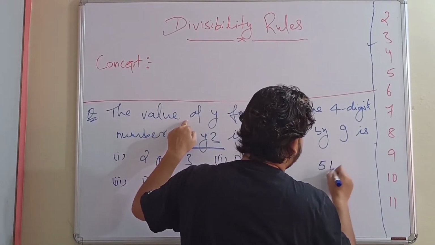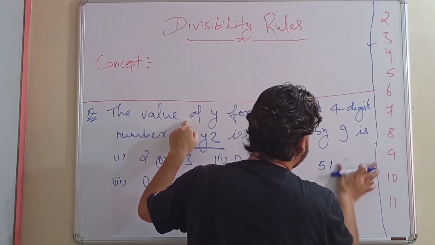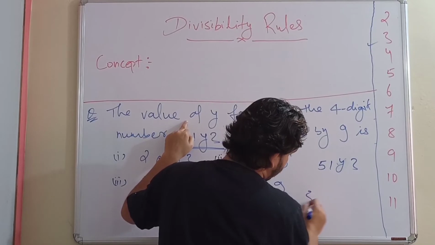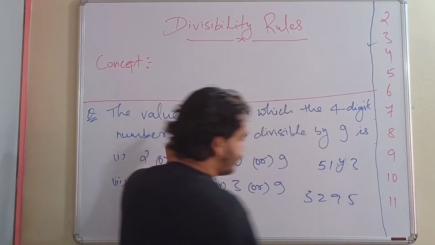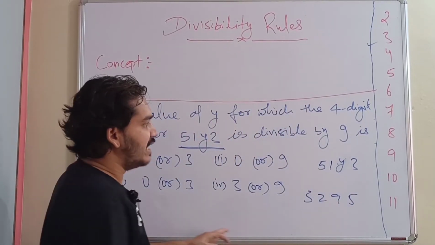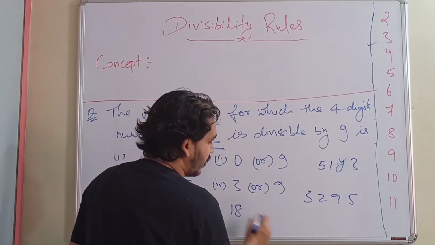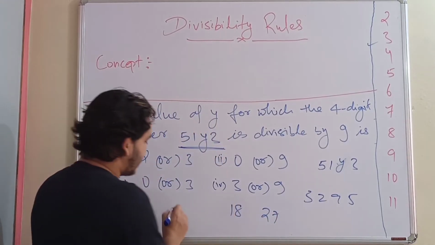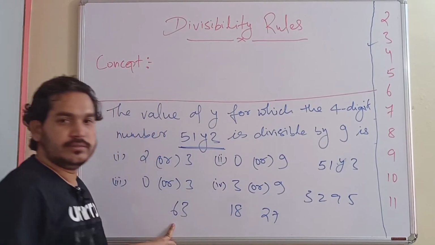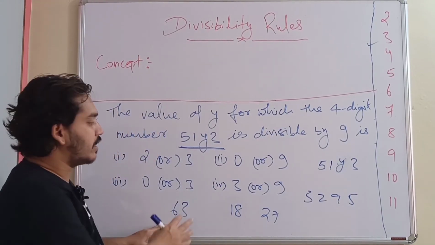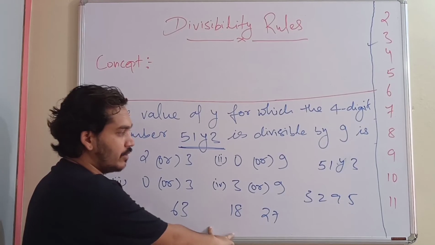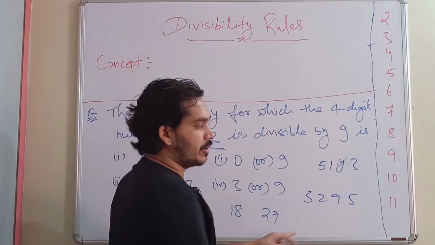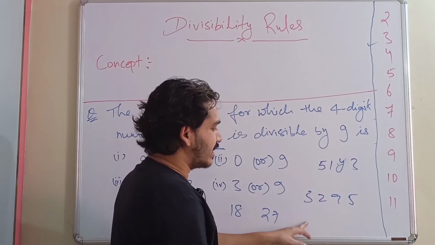Let's take another number, 3295. We can easily say that 9, 18, 27 are divisible by 9, or 63 is divisible by 9. So, nothing but the numbers coming in the table, we can easily say. But what about this number? If you go on dividing, we will not be able to solve it as early as possible.